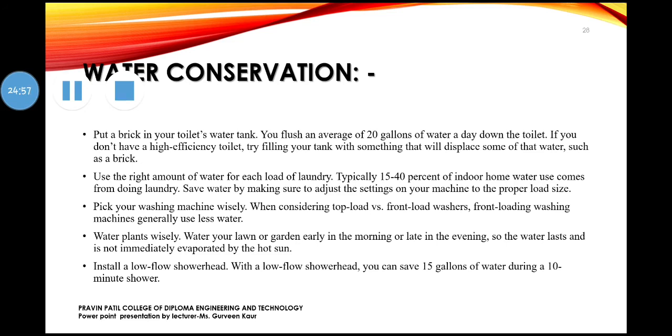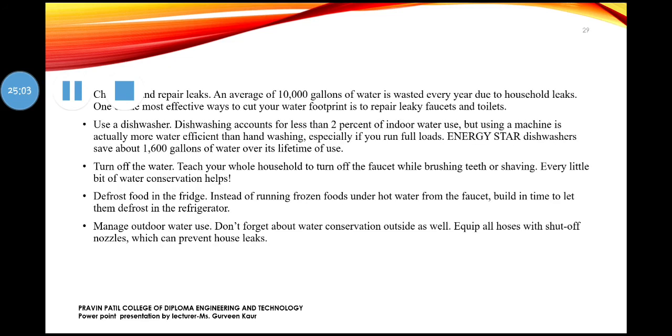Watering the plants wisely is also important, because over there also consumption of water is more. And then making use of a shower with a slow amount of water passage, because if pumps are used in the shower, there is wastage of water also. Making use of a dishwasher is not common in India.